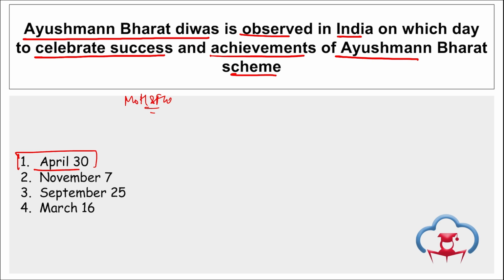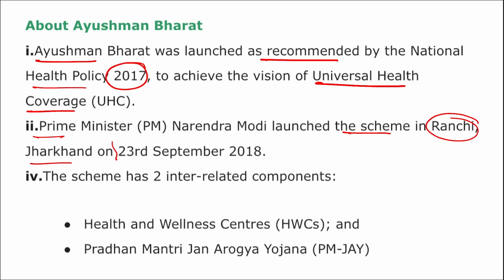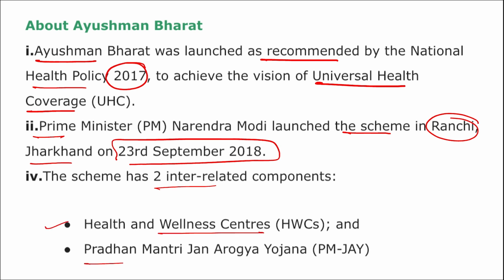Right? Then what is this Ayushman Bharat? First of all, let's discuss this. This was launched as recommended by National Health Policy of 2017 to achieve the vision of universal health coverage, and PM Modi launched this scheme in Ranchi, Jharkhand on 23rd of September 2018. It has two interrelated components, that is Health and Wellness Center and Pradhan Mantri Jan Arogya Yojana.